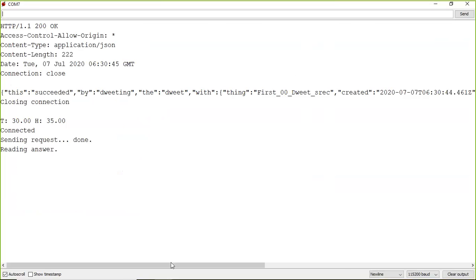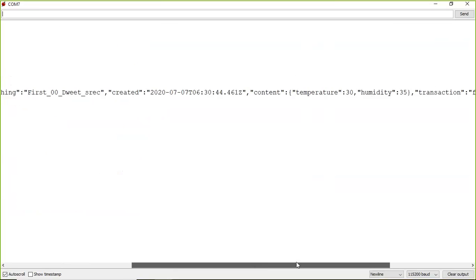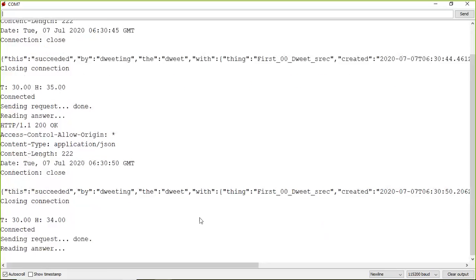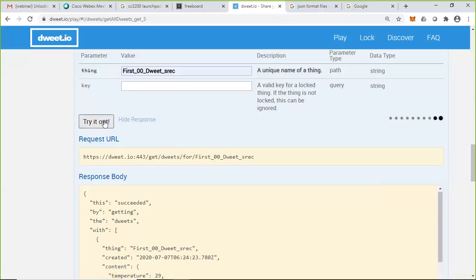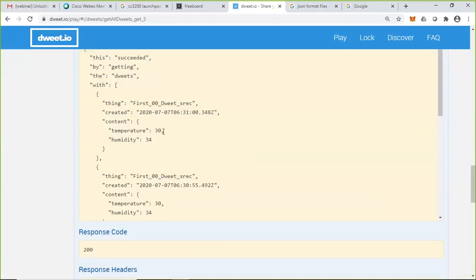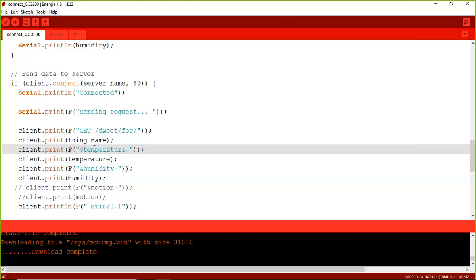Yeah, now the temperature is 34 and 30-something. Look at this, there is an update, 30, 34. I made a mistake in the program: instead of prefixing the question mark to the temperature, I suffixed it. That is why there was a problem in the connectivity. Now it is fine, working fine.